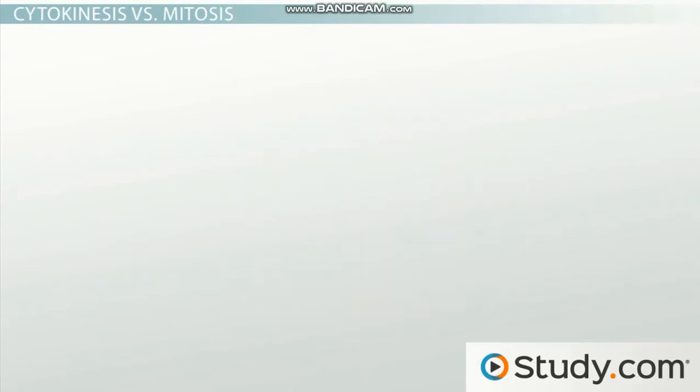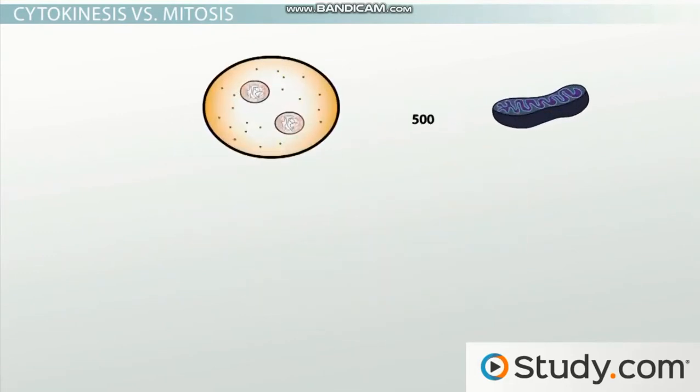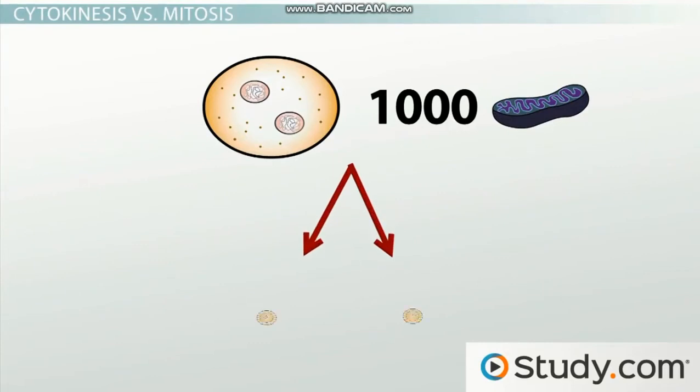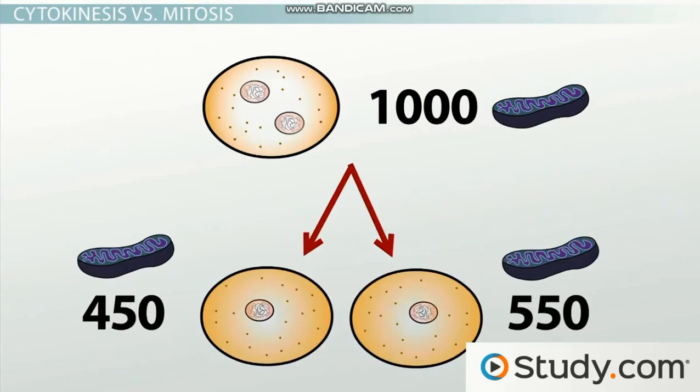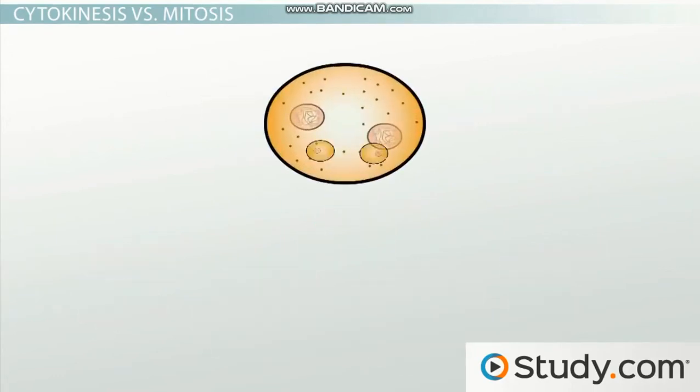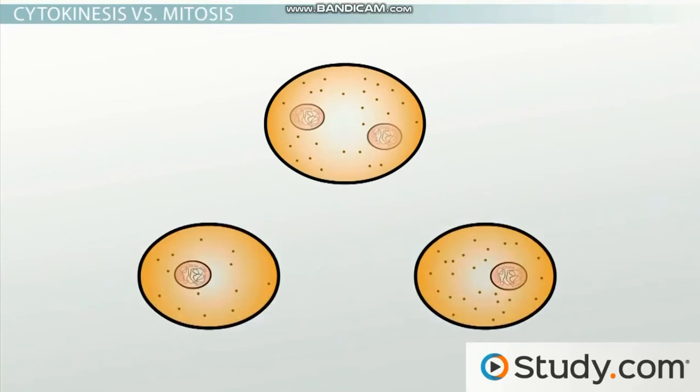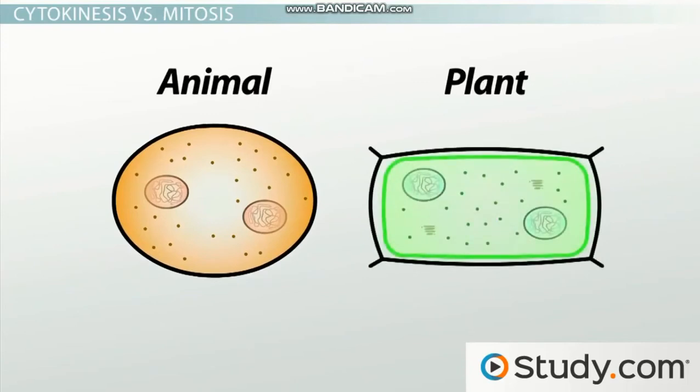So for instance, if a dividing human cell had, say, 1,000 mitochondria, a division of 450 in one cell and 550 in another cell still means that both of the cells can produce enough energy, even though one daughter cell has 10% less energy producing capacity than its mother had. So how do we turn one cell into two cells? Well, it turns out the strategy in animal cells is different compared to what plant cells do. Let's see what strategy each type of cell employs.